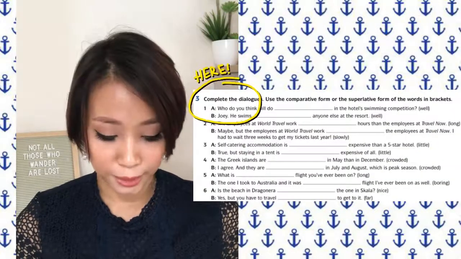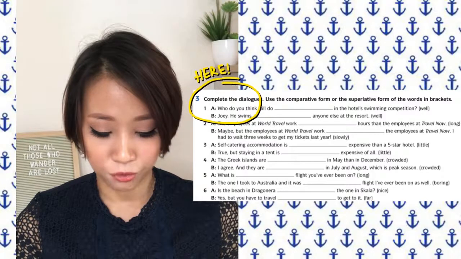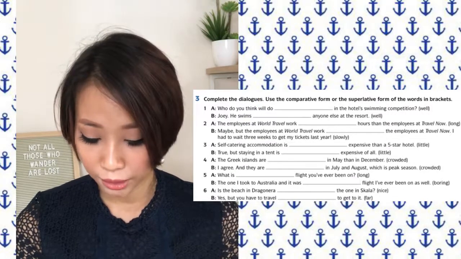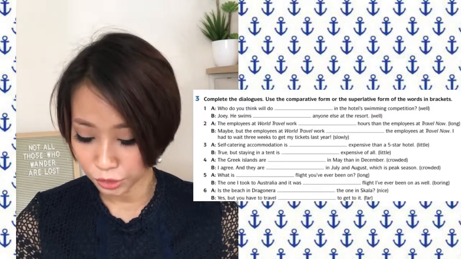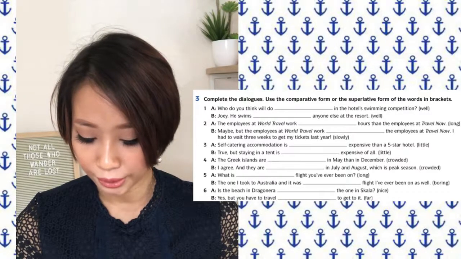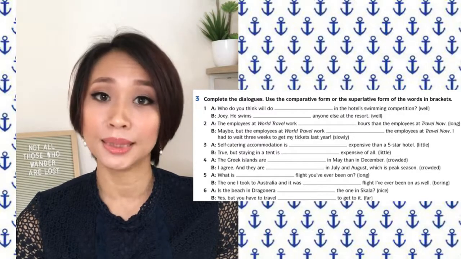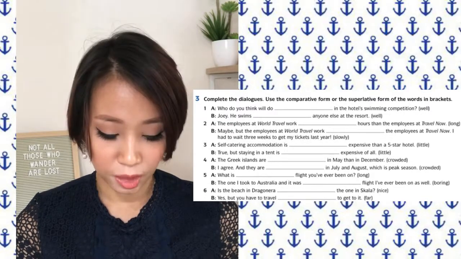Now let's look at the exercises. Exercise 3. Complete the dialogues. Use the comparative form or the superlative form of the words in brackets. Lengkapkan dialog. Guna comparative atau superlative form perkataan dalam bracket. Kalau comparative, ada yang mau tambah than, dan kalau superlative, mesti tambah the di depan. For example, A.